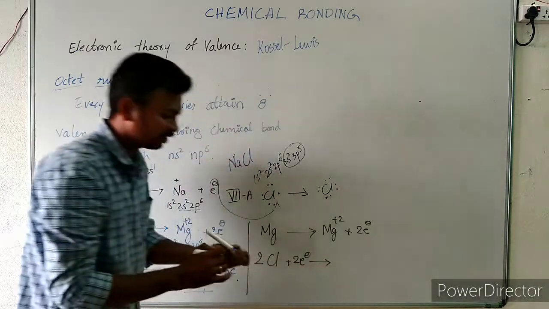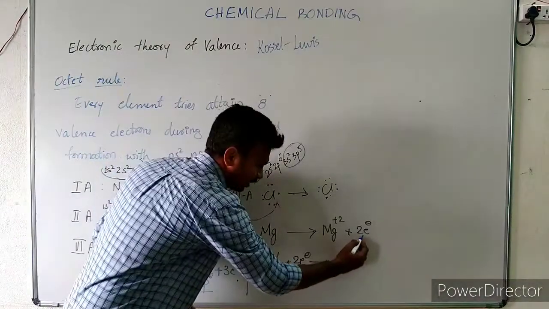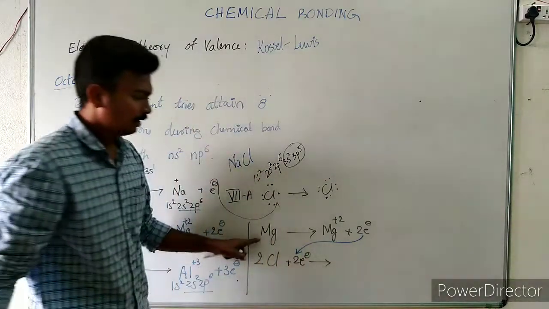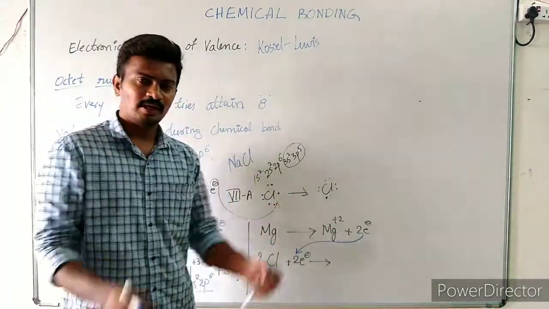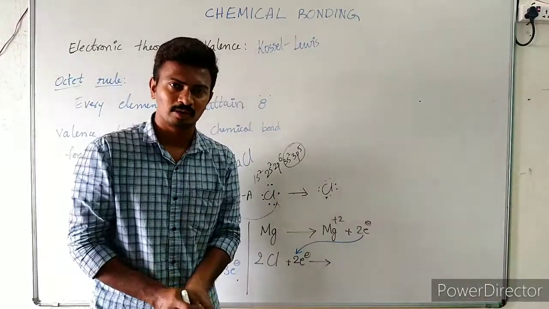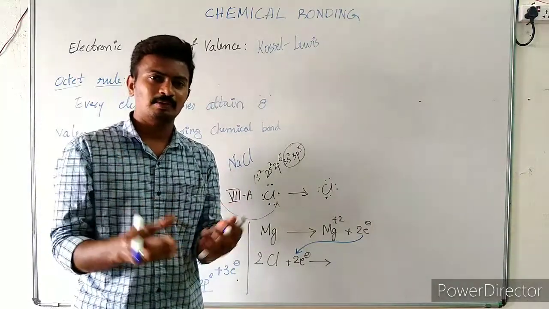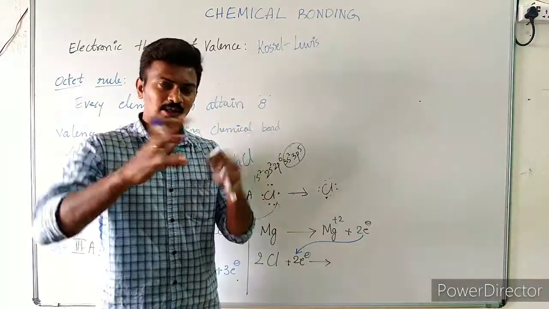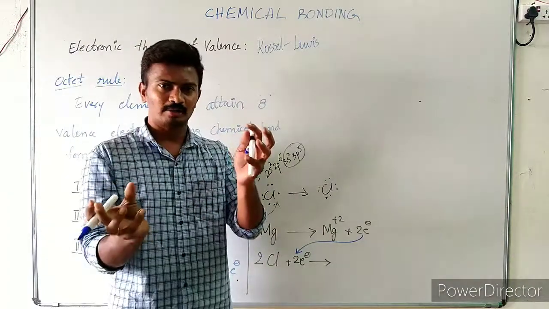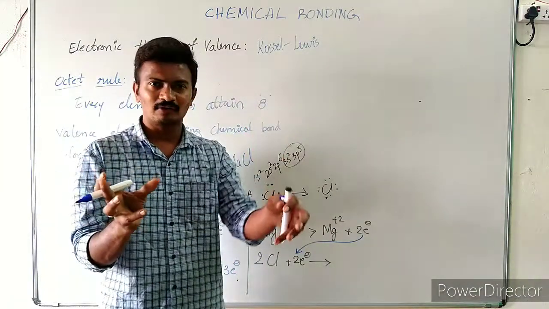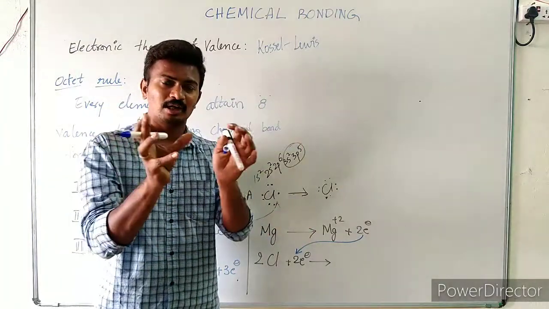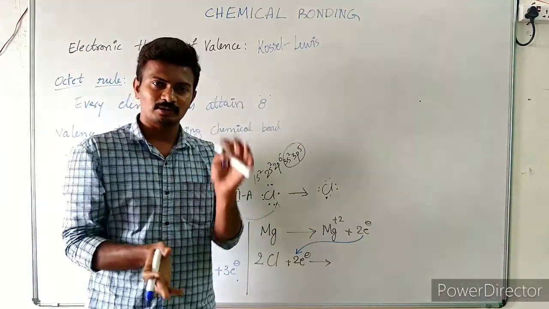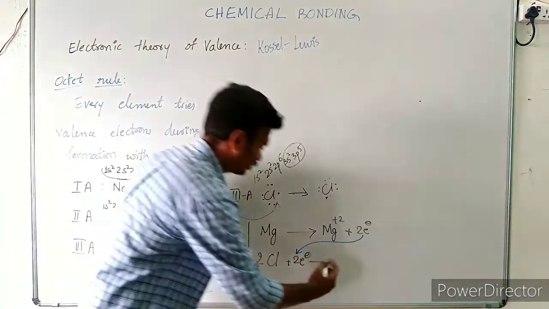Where do these 2 electrons come from? These 2 electrons are from the electrons lost by magnesium. So when magnesium comes to the vicinity of chlorine, they mutually require: chlorine requires electrons from magnesium, and magnesium prefers to lose electrons. Whenever they come closer, they undergo this process of exchanging electrons and form this bond.